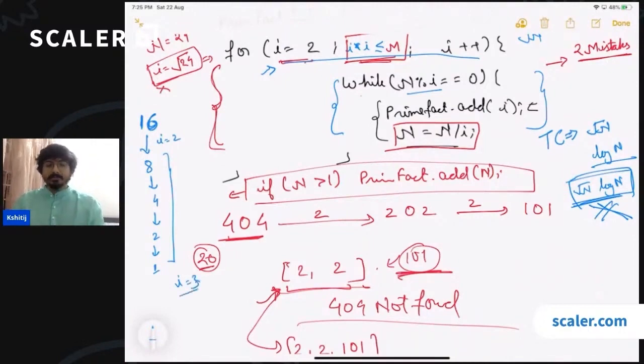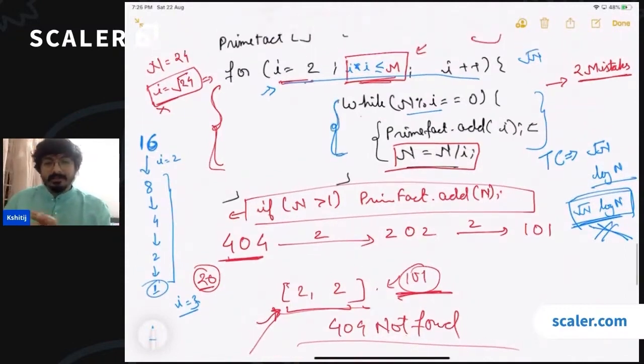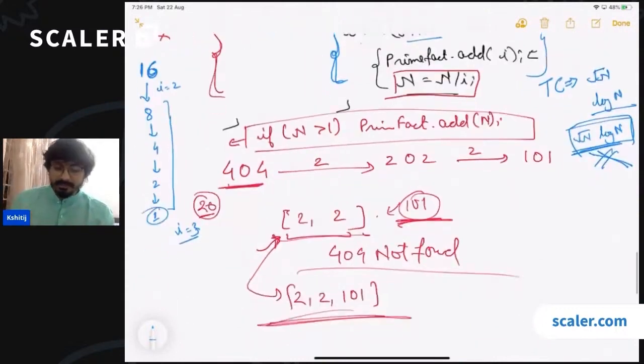Now after we have divided completely by 2, for the next value of i, which is equal to 3, how many times is the inner loop going to run? For 3, how many times is the inner loop going to run? 0 times, right? The inner loop is not going to run because this has already been reduced to 1. If this has already been reduced to 1, now this inner loop will never run again. For 3, the number of iterations is going to be 0. For 4, the number of iterations is going to be 0, right?